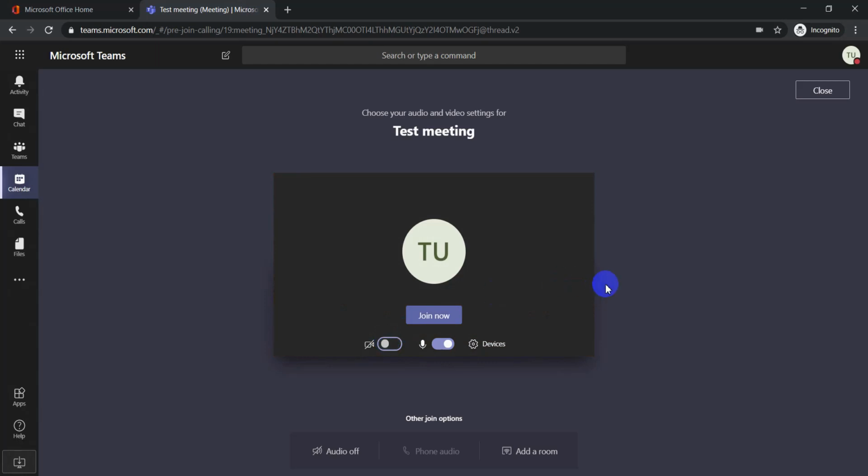Here, when you start to join, then you see this screen. Here are the video option and audio option. You can set these options as per your choice. You can put video off or on, or audio, that means microphone, off or on. Then click join.